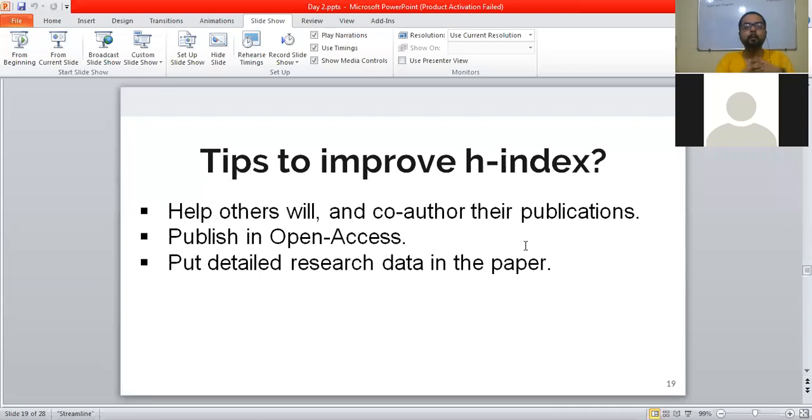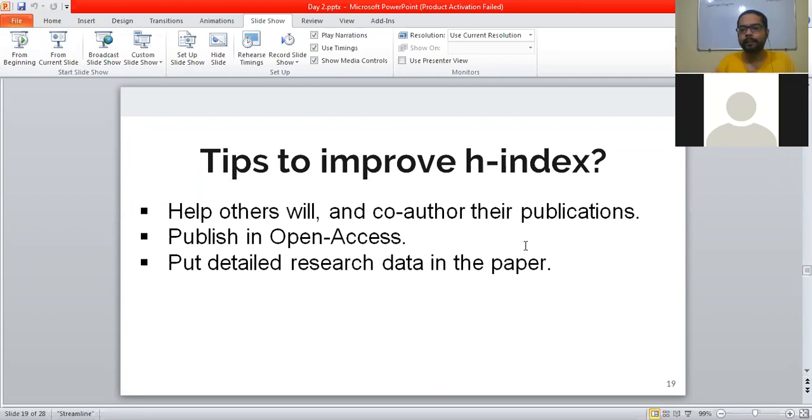The next thing is to put detailed research data in your paper. See, if I want to do some kind of work, for that I will refer to some research papers, since I want to get an idea of how to do this work.